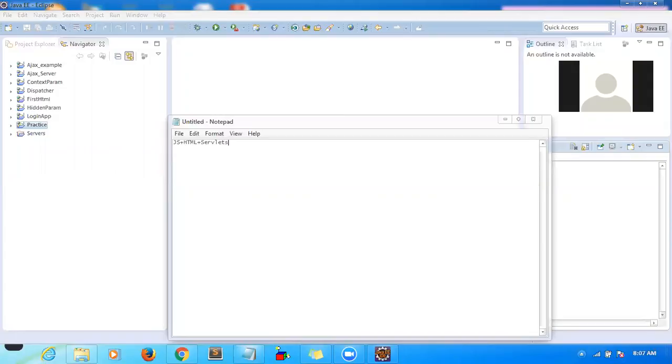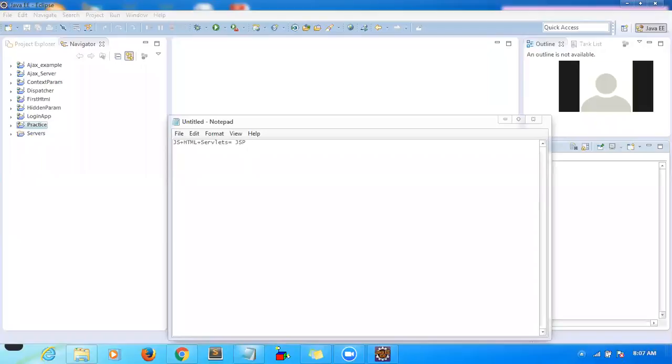Yes. Okay, now we are going to see a different concept, JSP. Inside JSP, you can do all the things you did so far: JavaScript, HTML, and servlet related things. You can write JavaScript, you can write HTML, and you can do whatever you did inside the servlet.